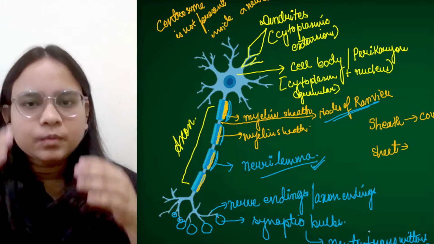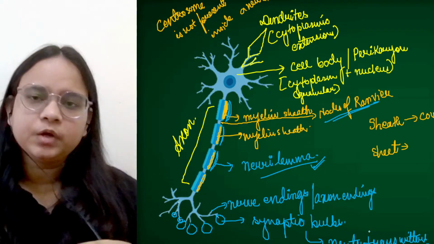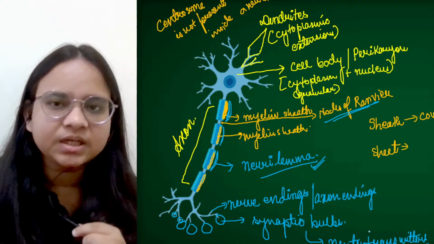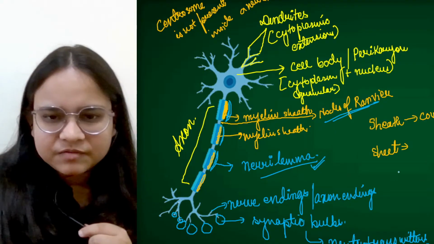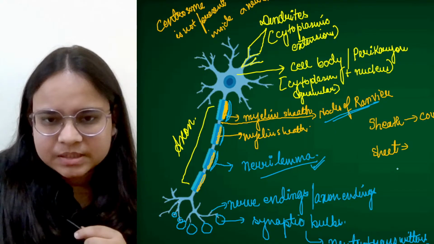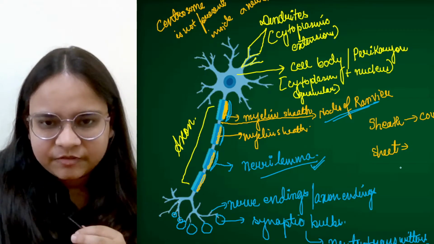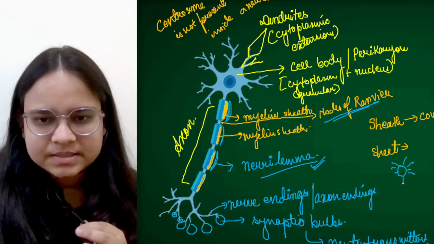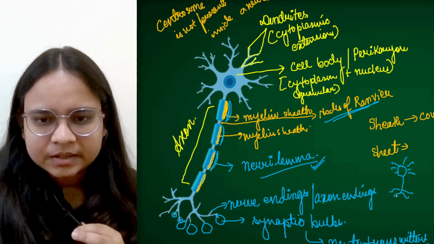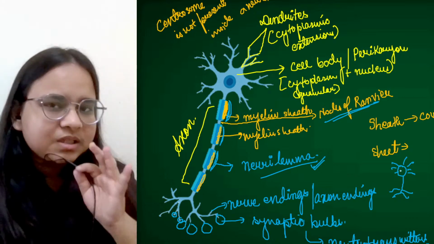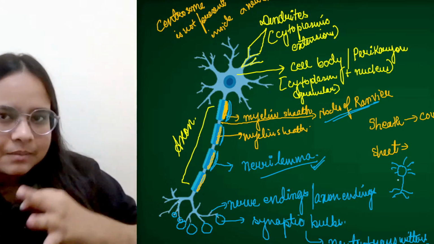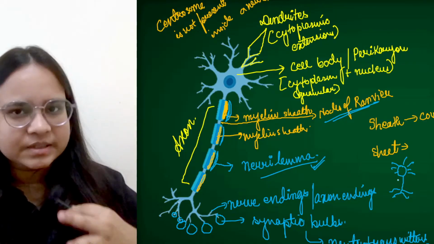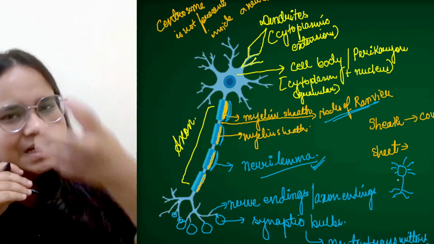Like we know that in our whole human body, we don't have just one neuron. We have many neurons, millions and billions of neurons. So suppose I'm drawing it in a rough way, I have a neuron like this: the cell body, the dendrites, and this is the axon and the axon ending. Now, if this neuron has received some kind of message or impulse, and we are going to discuss later what an impulse is, this is nothing but electrical messages.